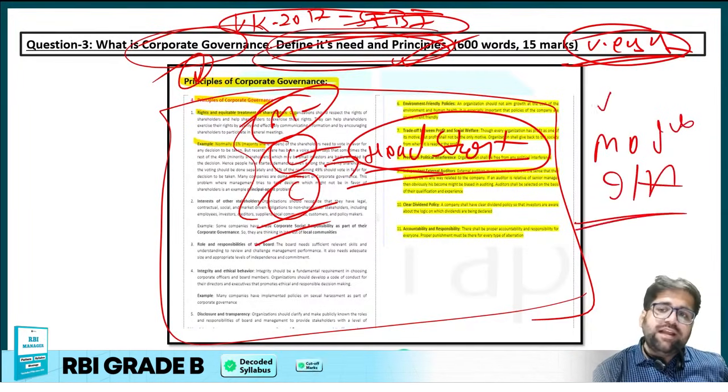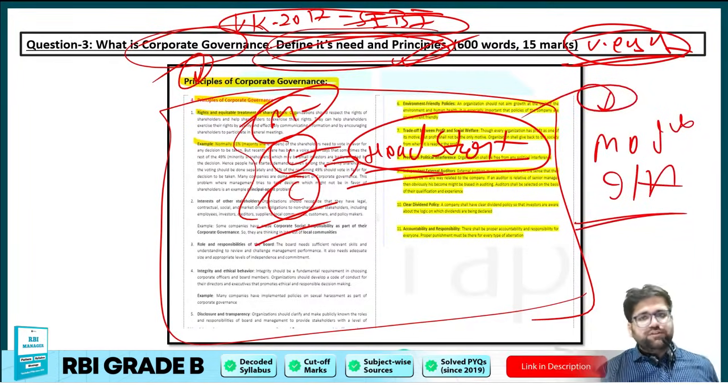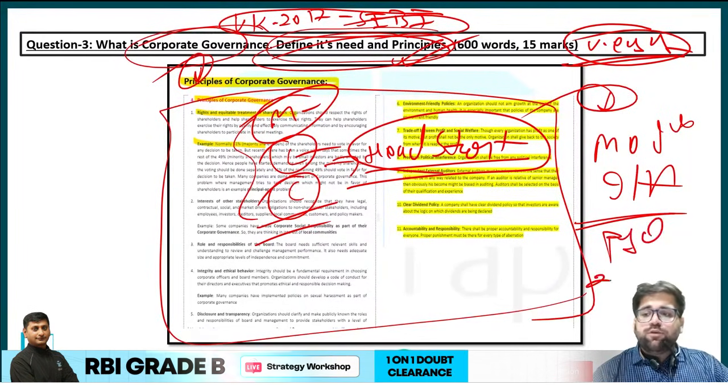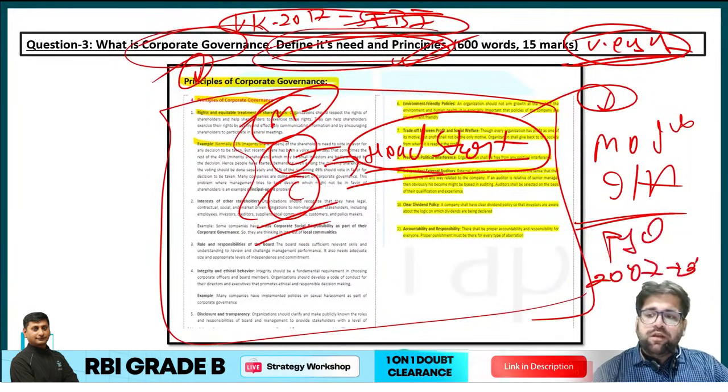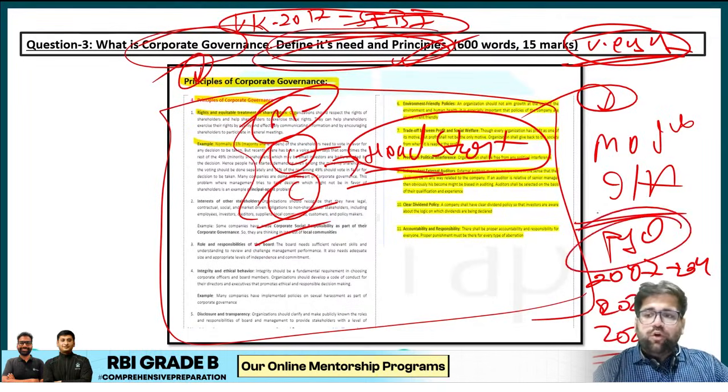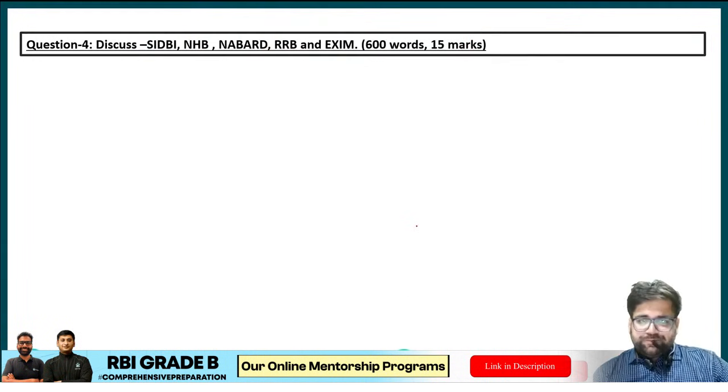There also you will see the exact replica of certain questions which are coming in the PYQs. All the PYQs from 2007 to 14, all the 2021 questions, 2022 questions are covered in this particular document of model question and answers.